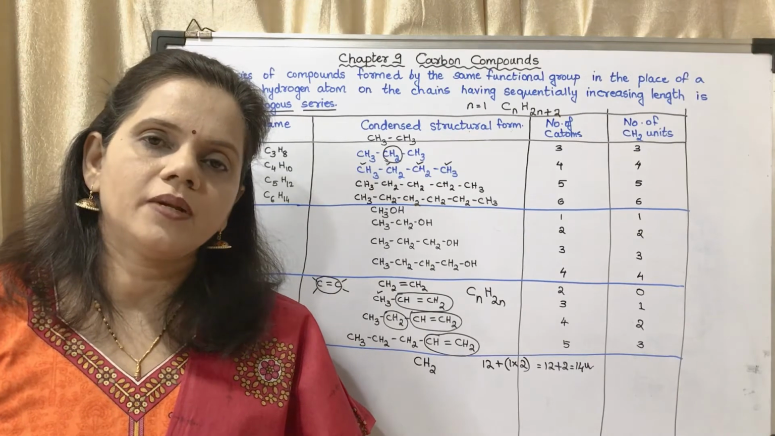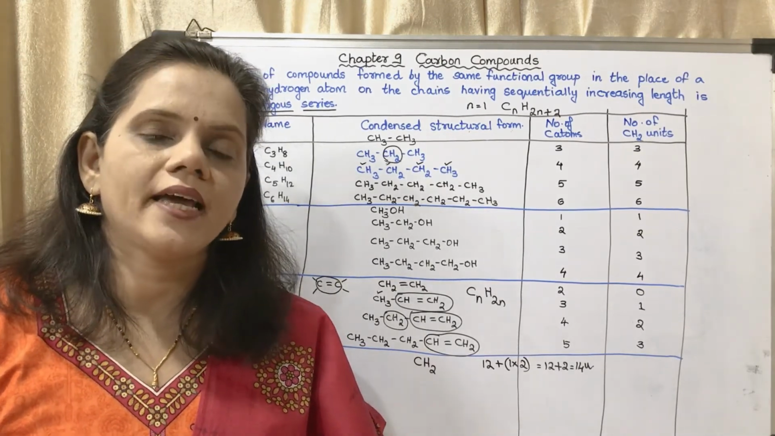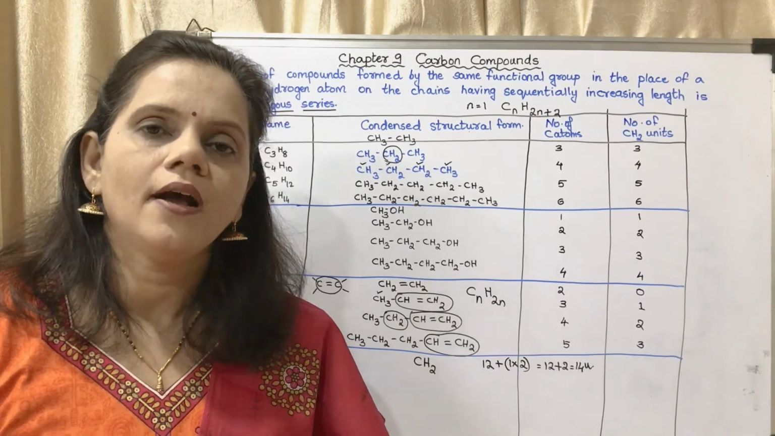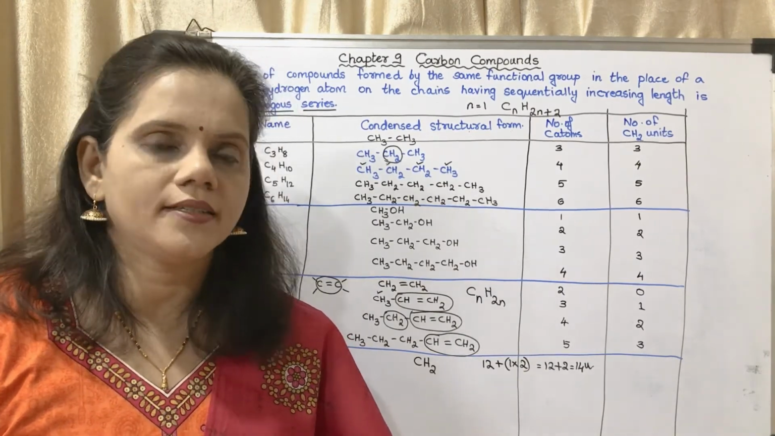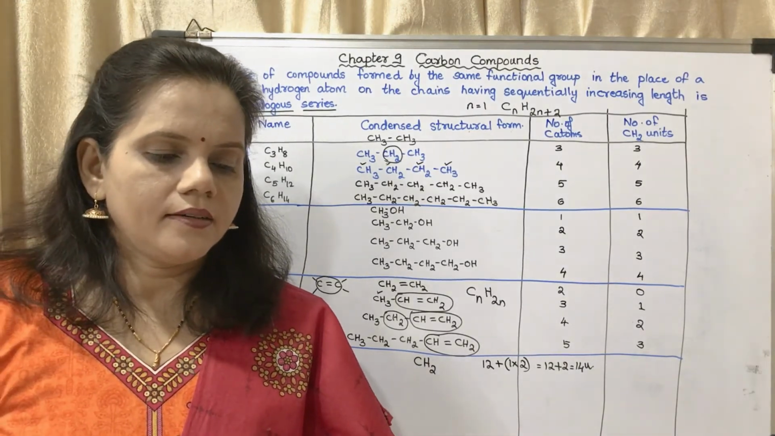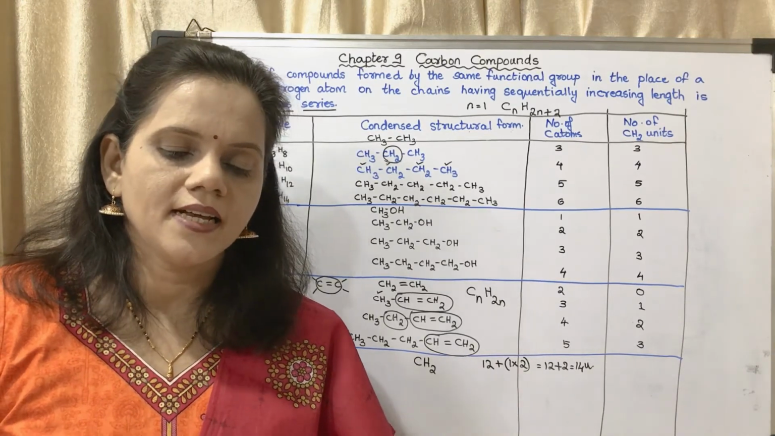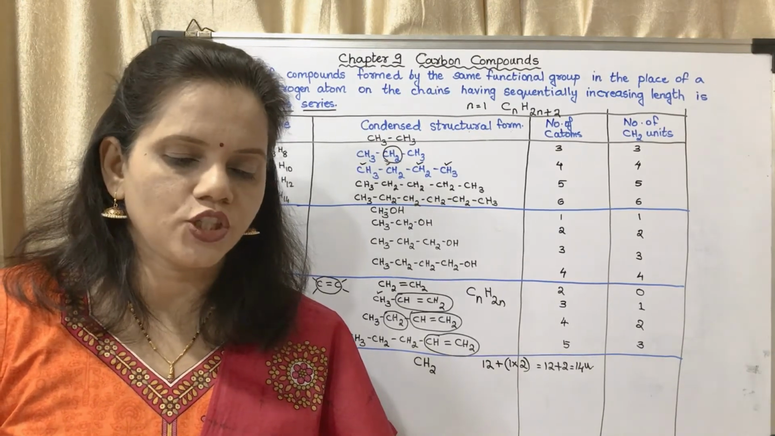What is the general formula for alkenes? It is CnH2n. And for alkynes, it is CnH2n minus 2. You may learn this. Now the next. The general formula for the homologous series of alkynes is CnH2n minus 2.